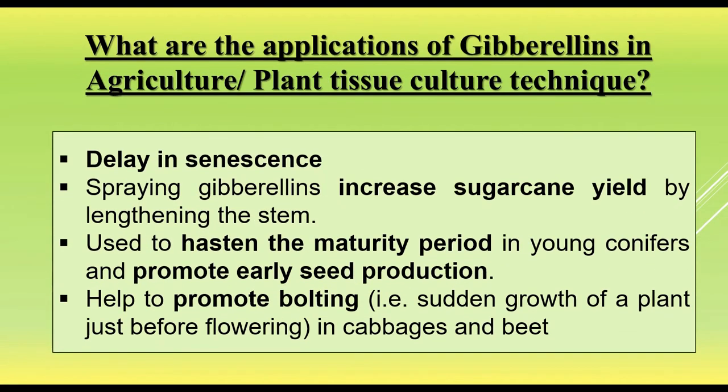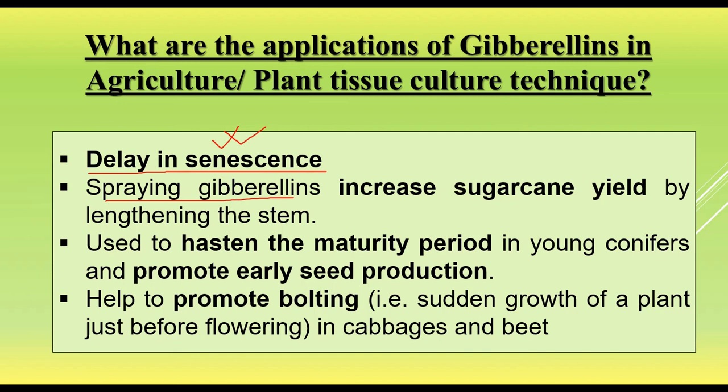What are the applications of gibberellins in agriculture and the plant tissue culture technique? It helps to delay senescence, so the plants and leaves remain fresh and green for a longer period of time. The fruits remain fresh for a longer period of time, so the farmers can pluck the fruits periodically, batch wise.